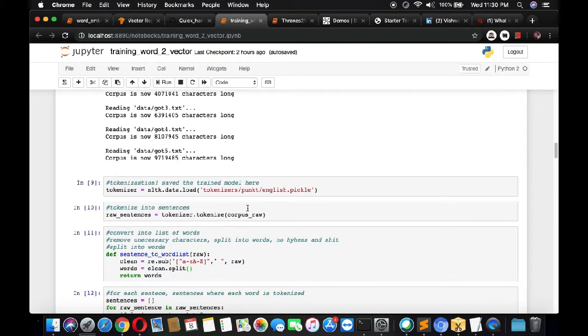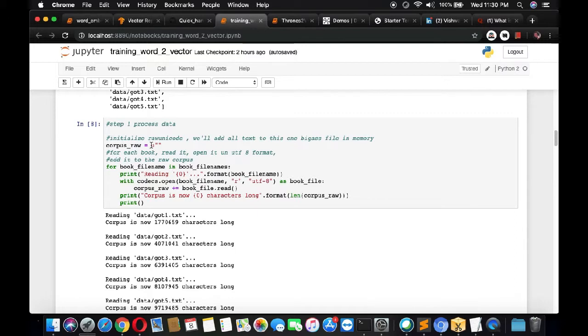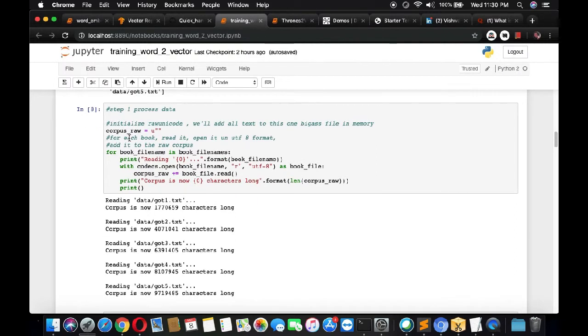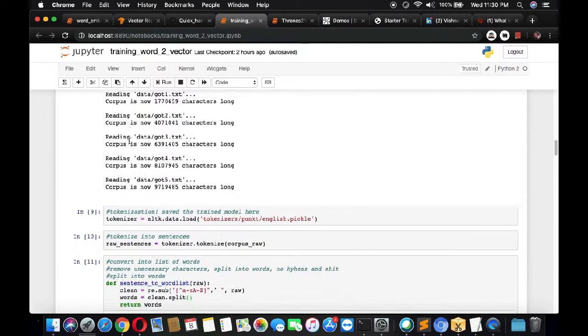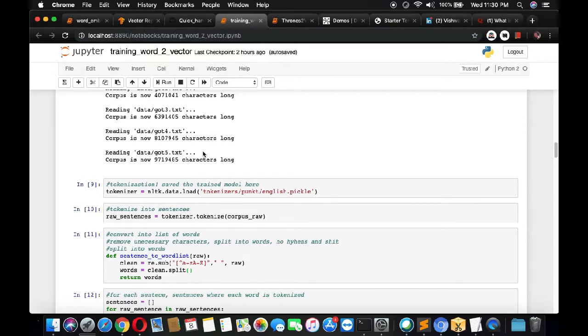The corpus raw is a big, huge memory-containing variable which has all the contents of the 5 books, and we are tokenizing it with the help of the tokenizer into several sentences, and storing all of those in raw sentences.